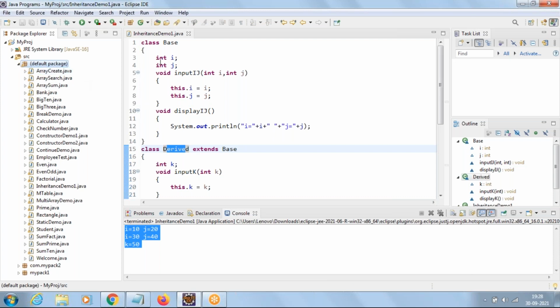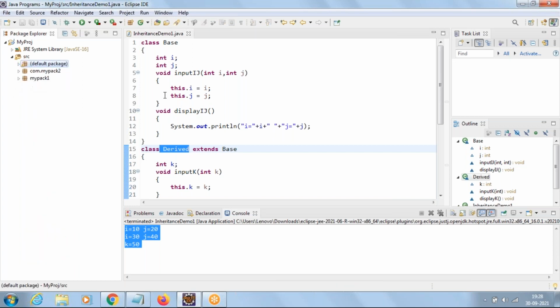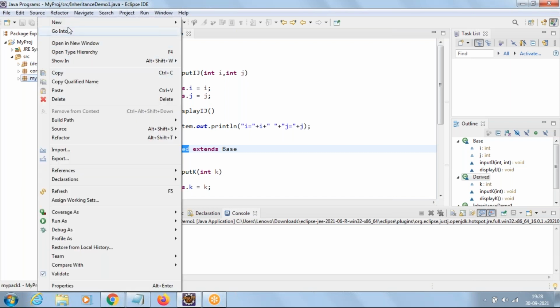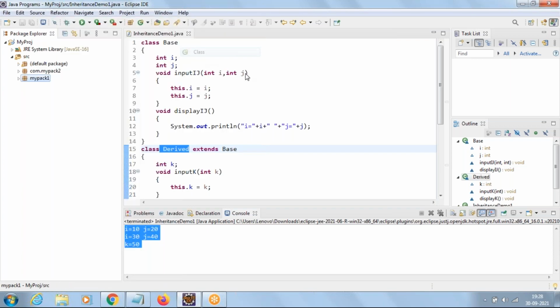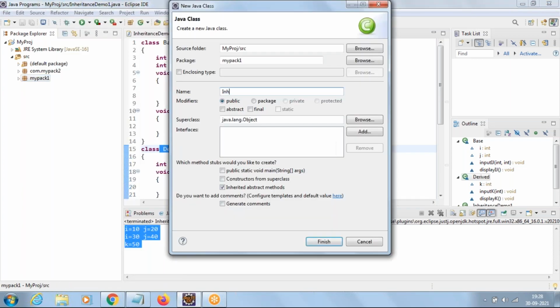In a package, if you have created a class, I cannot create the same class in the same package, it will go with an error. So for that reason, I'm going to create the demo2 program in mypack1. Right click on mypack1 and say new class, InheritanceDemo2.